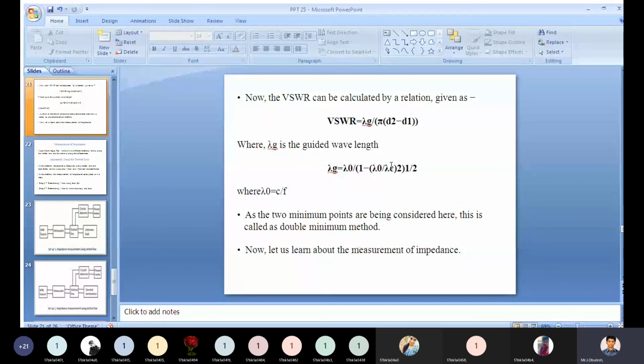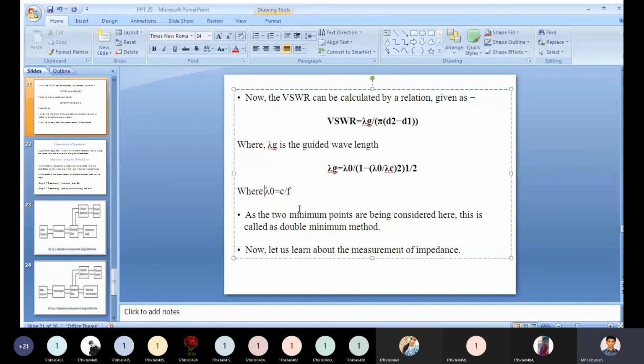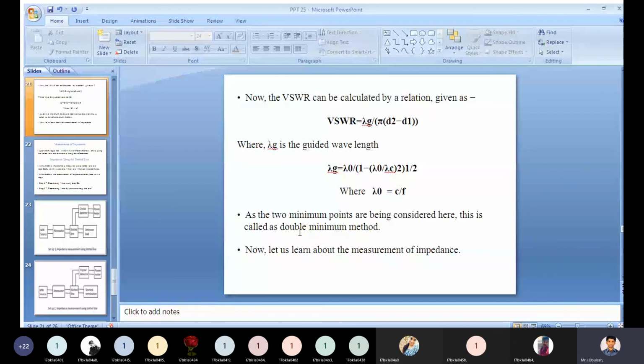The square is only for lambda naught divided by lambda c, and the 1 by 2 means this is a square root. Where lambda naught is equal to c divided by f. As the two minimum points are being considered here, this is called the double minimum method. Here we have D2, D1.